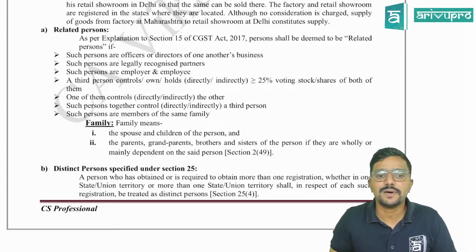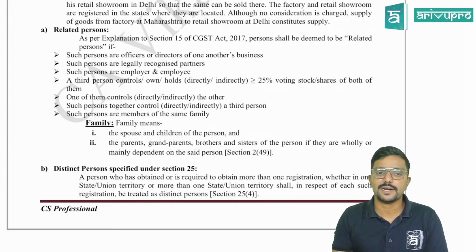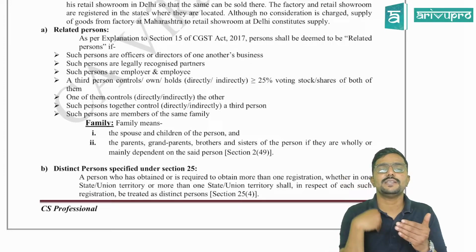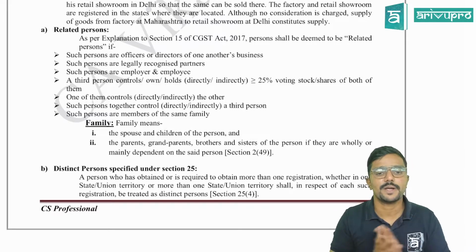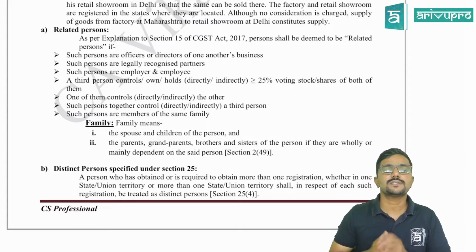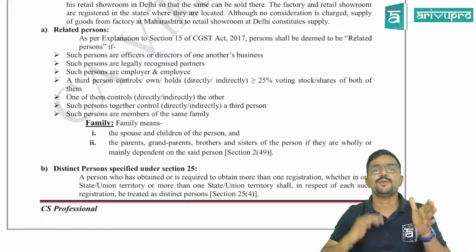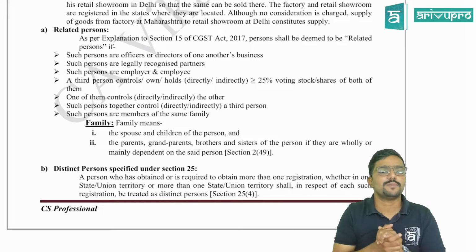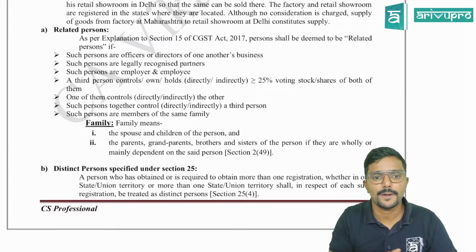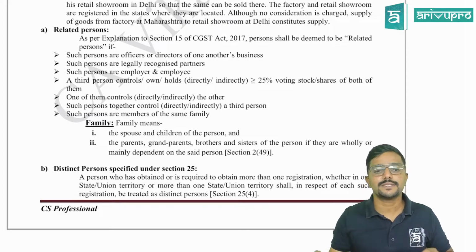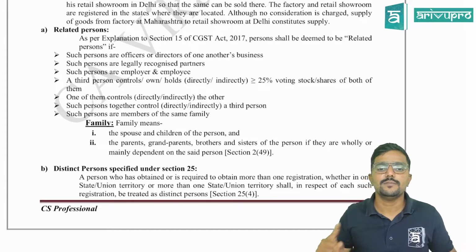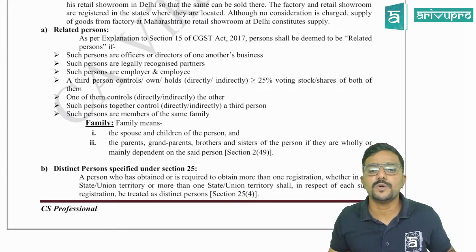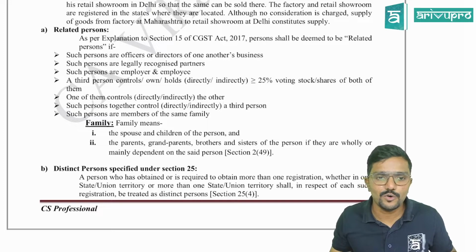Next, such persons are legally recognized partners. So if you and I are legally recognized partners, we both are related persons. Okay. Next, such persons are employer and employee. Employer and employee will always be related persons, guys. Clear? Okay. Next, a third person controls or holds, directly or indirectly, more than or equal to 25% of the voting stock or shares of both of them.